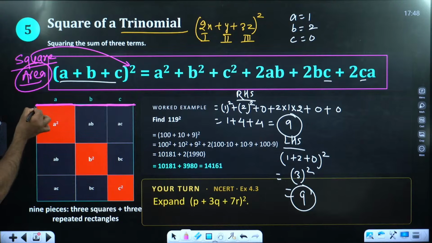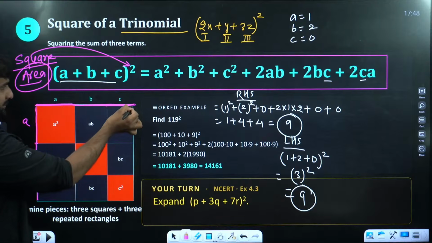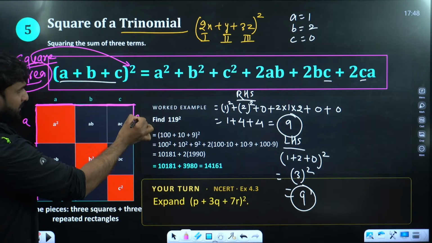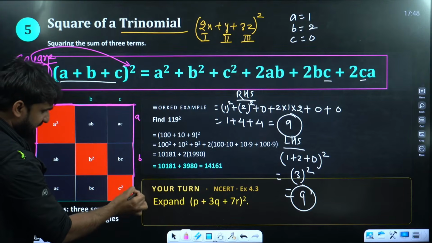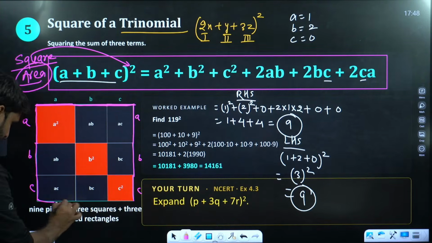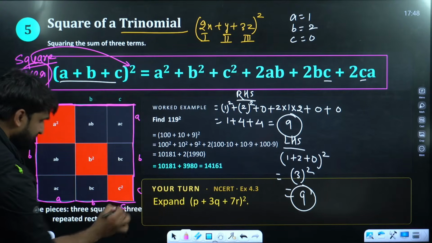So this will also be a, and this will be b, and this will be c. a, b and c. Here also this is a, this is b and this is c. Here also a, b and c.